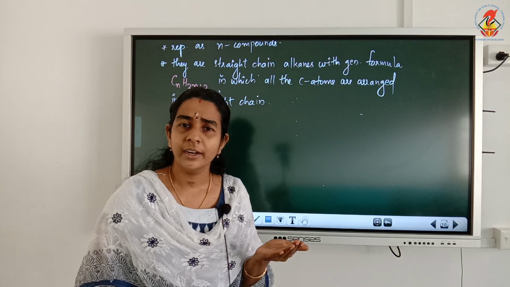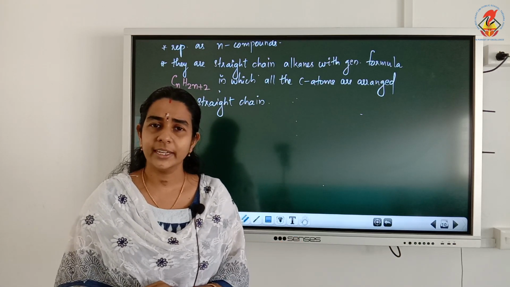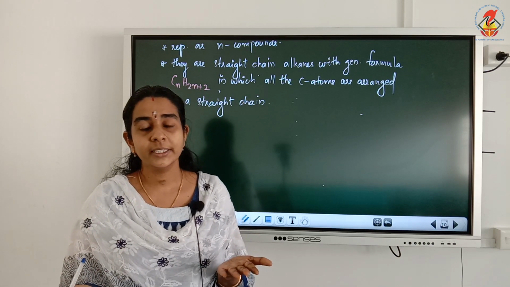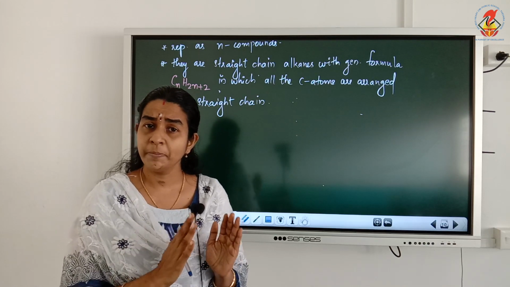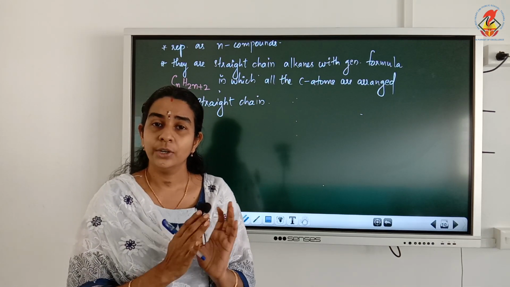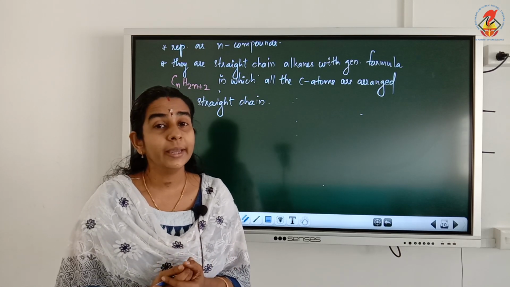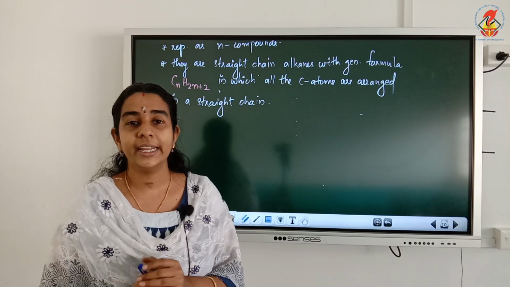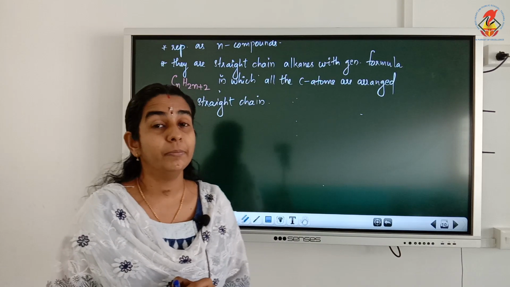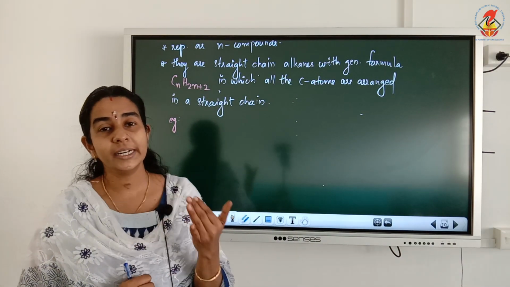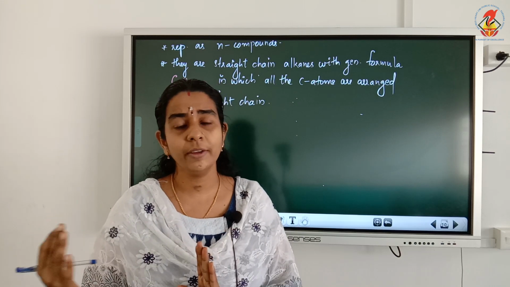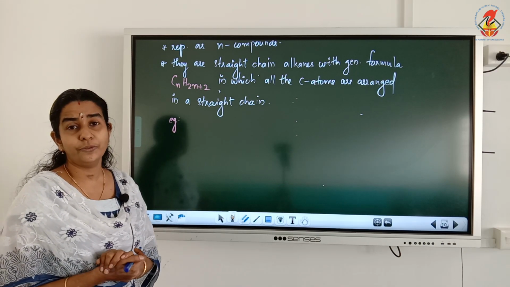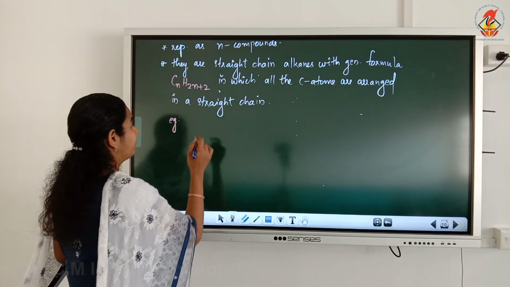There is no meaning of telling normal methane, isn't it? Methane is an alkane containing only one carbon. One carbon means there is no other possibility to arrange. So there is no meaning in telling normal methane, normal ethane and normal propane. For methane, ethane, propane, there is only one possibility of arrangement. But for butane onwards, with 4 carbons onwards, there are so many ways to arrange these 4 carbon atoms, isn't it? So the first example for a normal alkane is